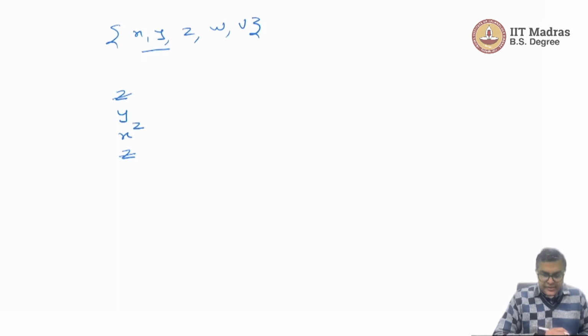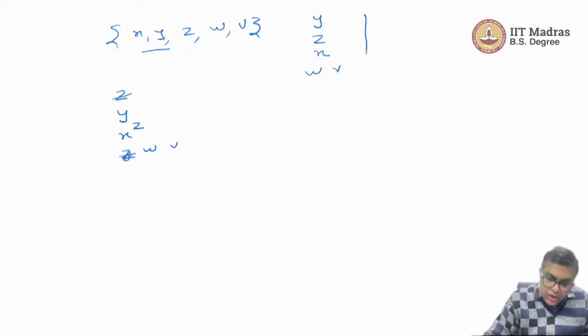So let it be here, and then we will take w and we will start comparing with x, and it so happens that x is preferred to w because that's allowed, and then we take v and we can figure out that w and v you are indifferent to. So now we get the order that y is most preferred, then z is preferred, then x, and then w and v. You are always able to rank the finite number of bundles, so ordering will be complete.